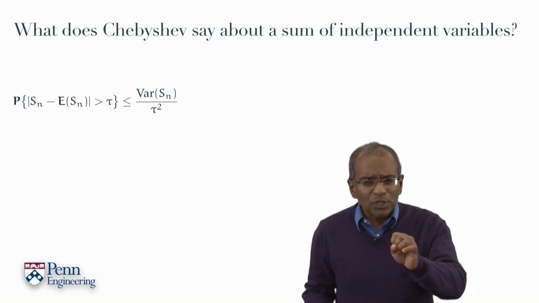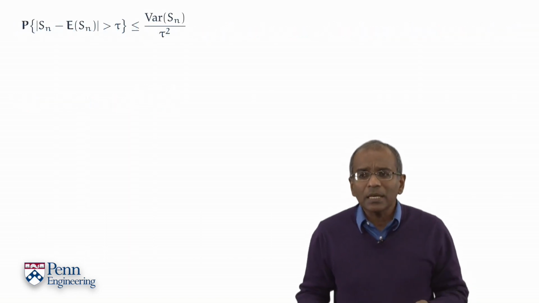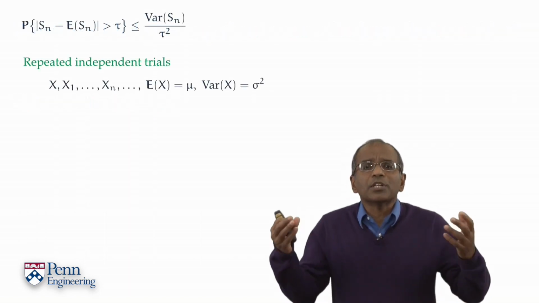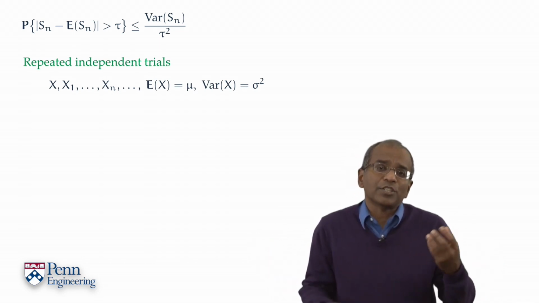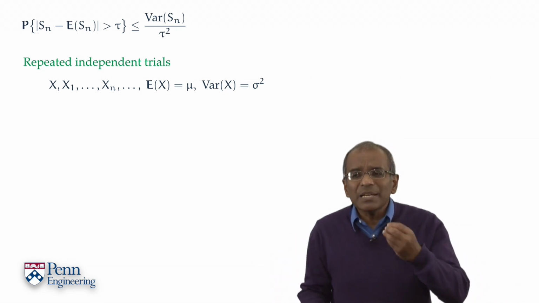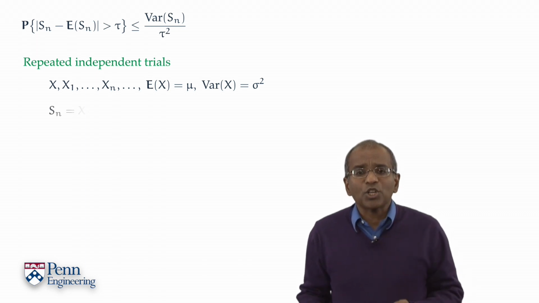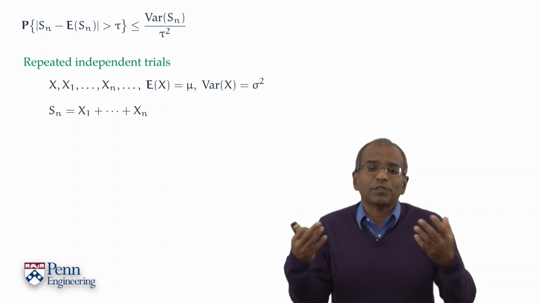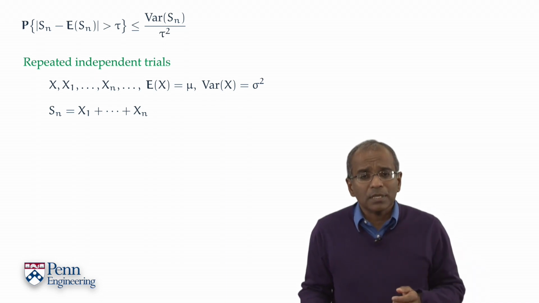Okay. So let's take stock of what the key issues are. To begin, we are starting with repeated independent trials. A chance variable x with expectation mu, variance sigma squared, and x1, x2, x3, and so forth are independent copies of x. We form partial sums, Sn being the nth of these sums, being the sum of the first n coordinate variables.